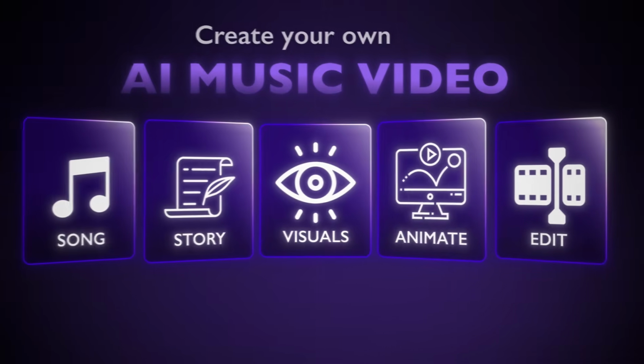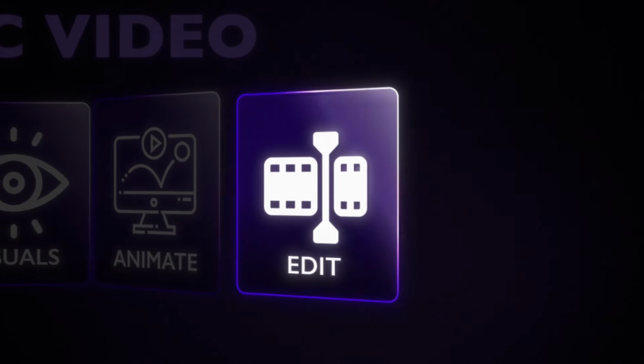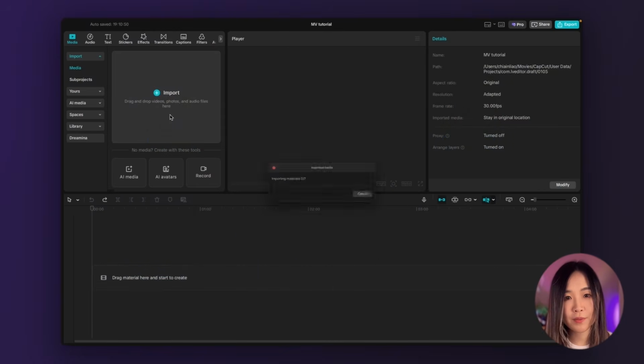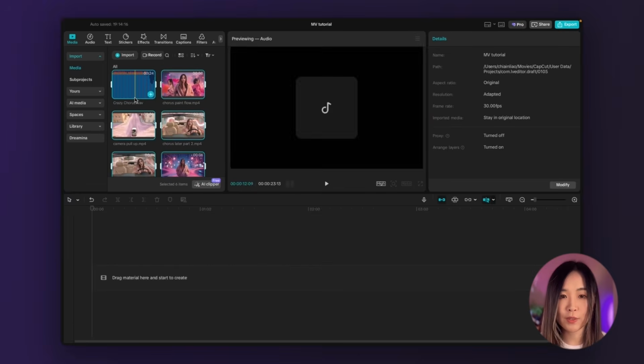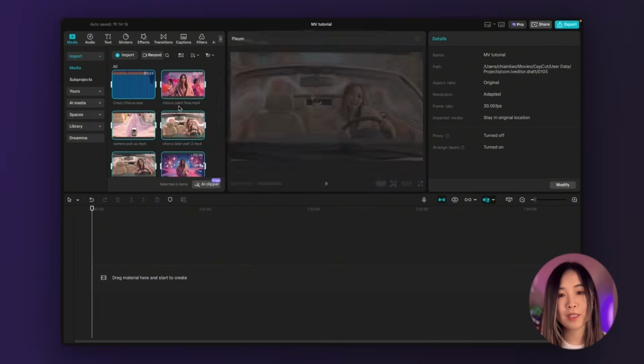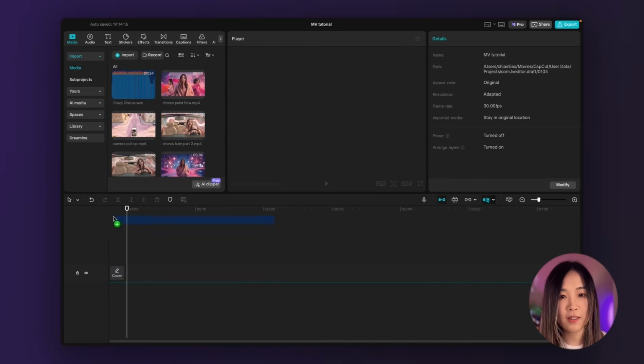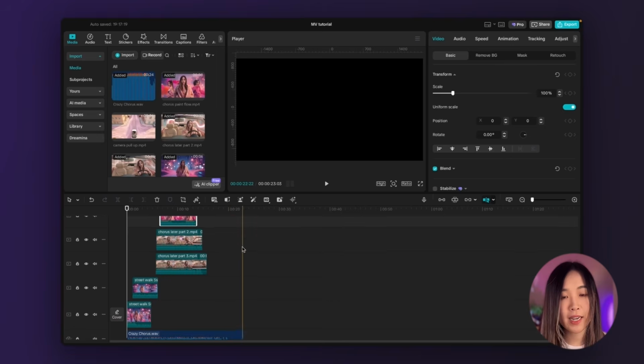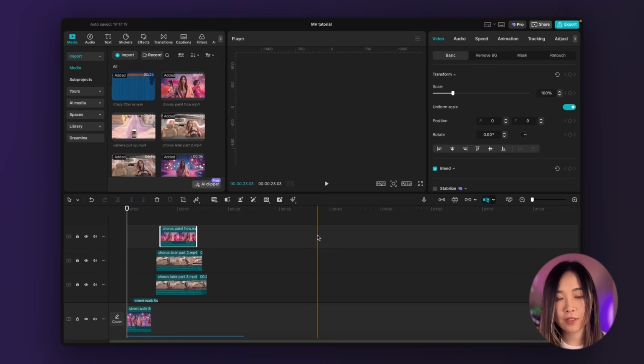At this point, we have all our footage, but right now it's just a folder full of clips. The final step is where we cut into the beats and make it feel like a real music video. We will import our video clips and our song into a video editor. For this one, I'm using CapCut. First, I bring in the song audio and place it on the timeline as the base. Then on top of that, I add the video clips where the characters are singing.